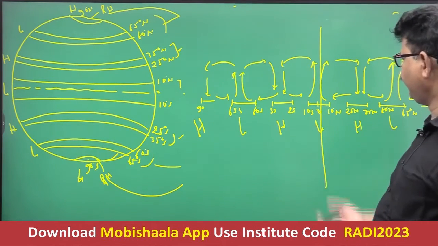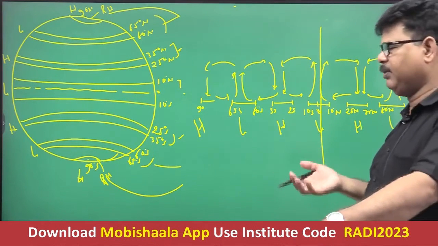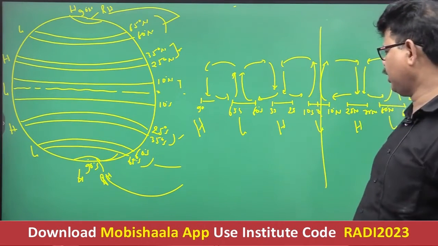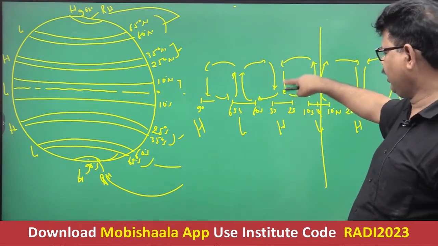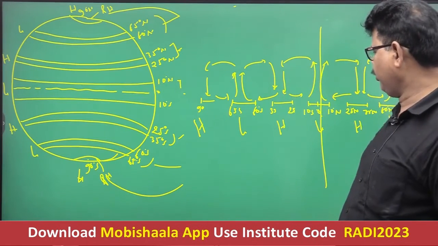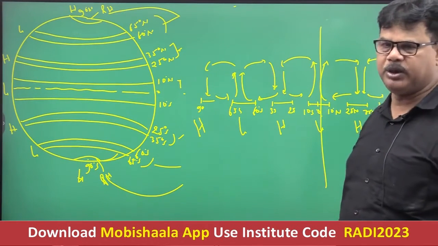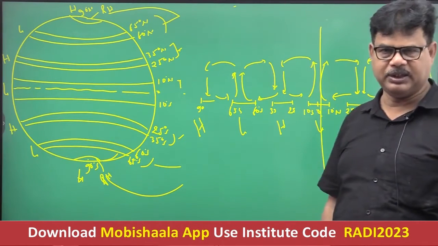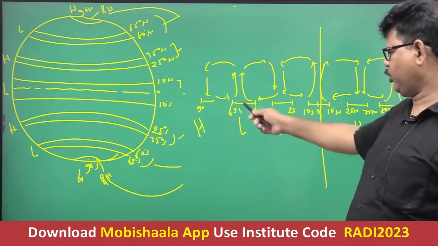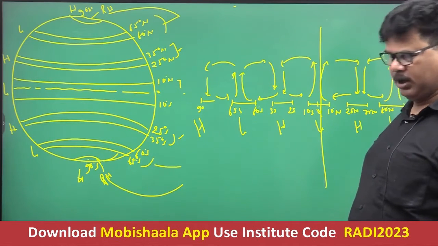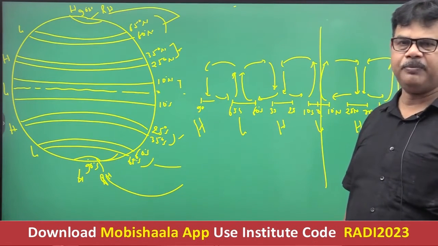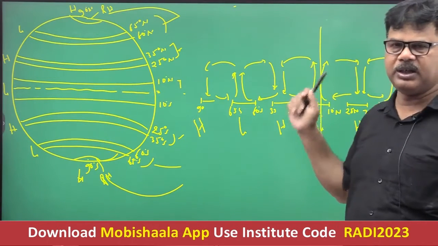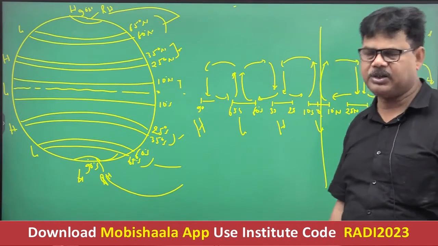So from this figure it is clear that whenever there occurs upliftment of the air, it causes low pressure. That's why it is the equatorial low pressure belt. And since the air descends along 25 to 35 degree latitude in both the hemispheres, northern and southern, that's why high pressure is created. Again, between 60 to 65 degree latitude, there occurs upliftment of the air, causing low pressure, and near the pole there occurs a descending tendency of air current, and hence high pressure is created.